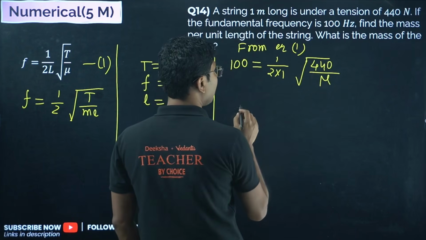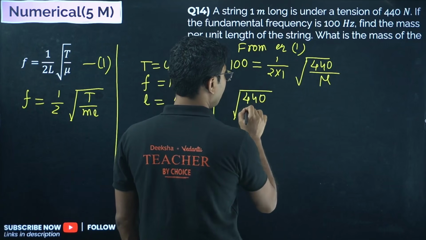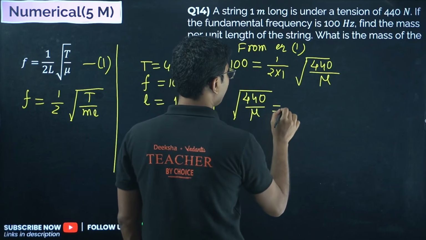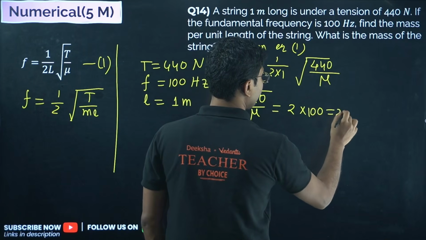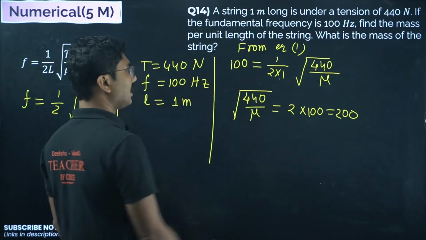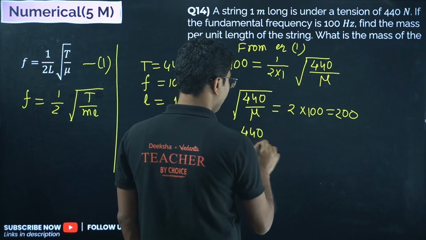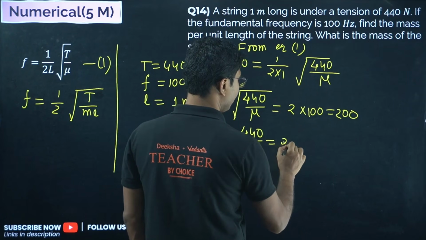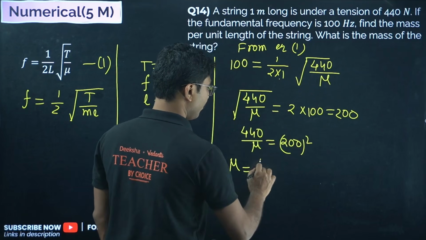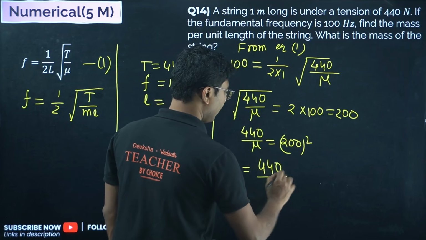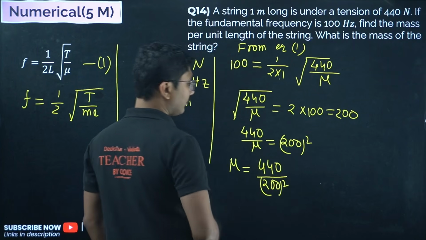Now do the cross multiplication. We get square root of 440 divided by mu equals 2 into 100, that is 200. Now take square on both sides. 440 by mu equals 200 whole square, or mu equals 440 divided by 200 square. Again you can use a calculator to calculate the value.